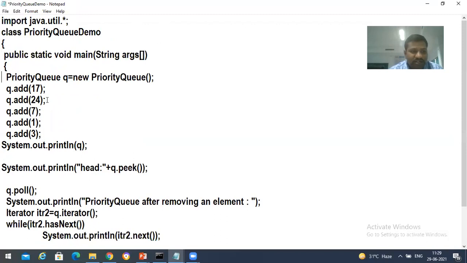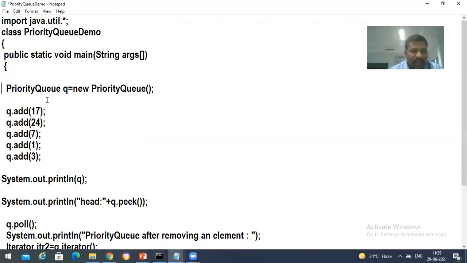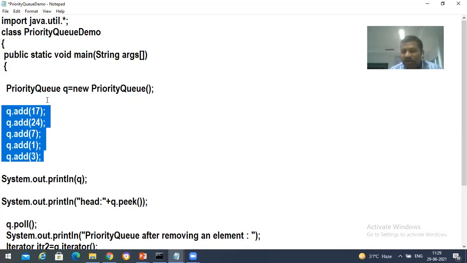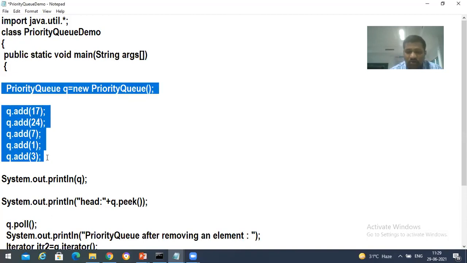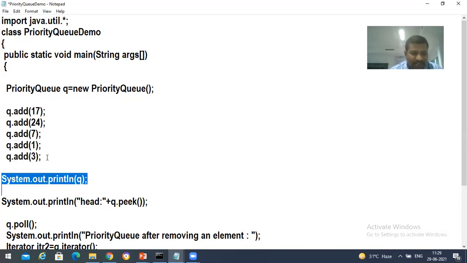I'm creating a priority queue object. Forget about comparable initially. First try to understand this. With the help of the add function, you already know the same story: q.add(17), q.add(24), 7, 1, and then 3. Like that we are inserting the elements. Here I'm not interested in using a comparator, so what happens? It goes with the natural ordering. The order of inserting the elements is 17, 24, 7, 1, and 3, and the elements placed in the queue are going to be 1, 3, 7, 17, and then 24. If I print this, I get ascending order.